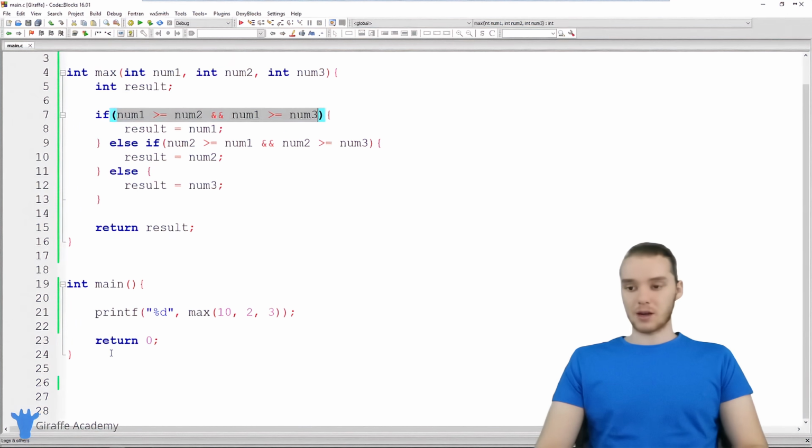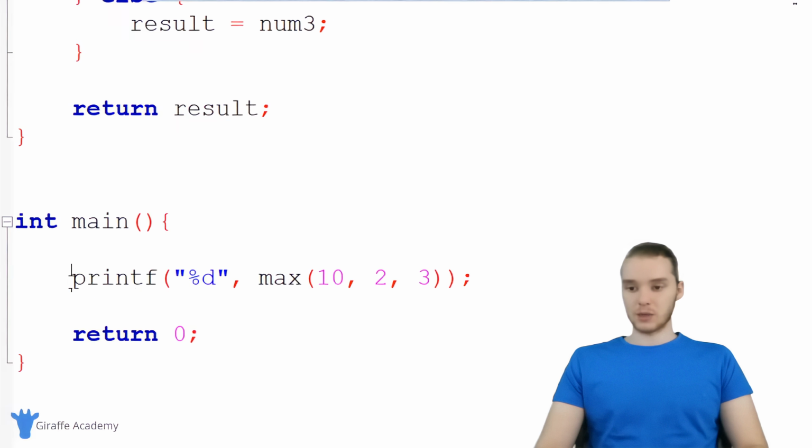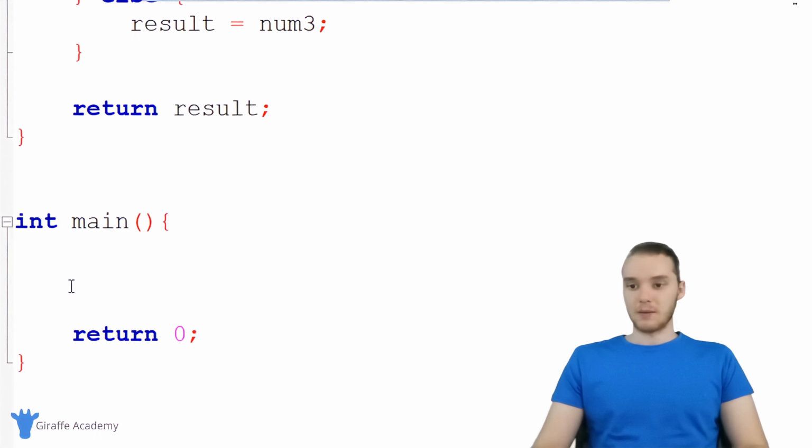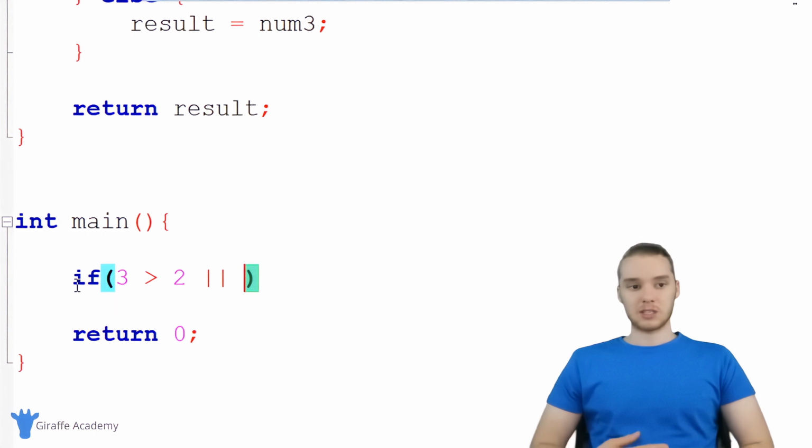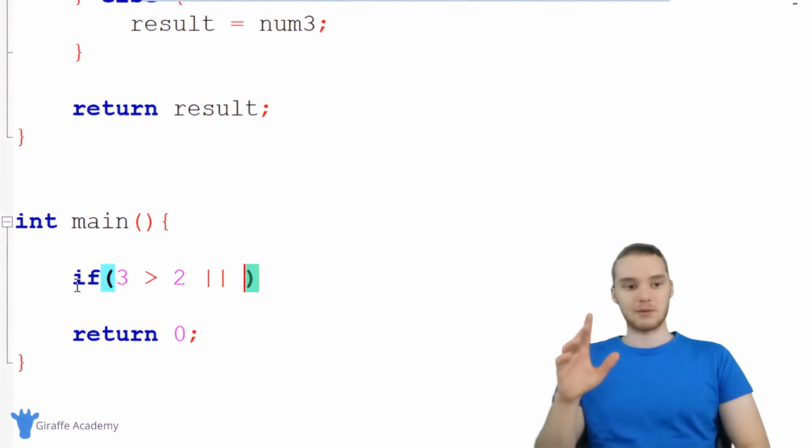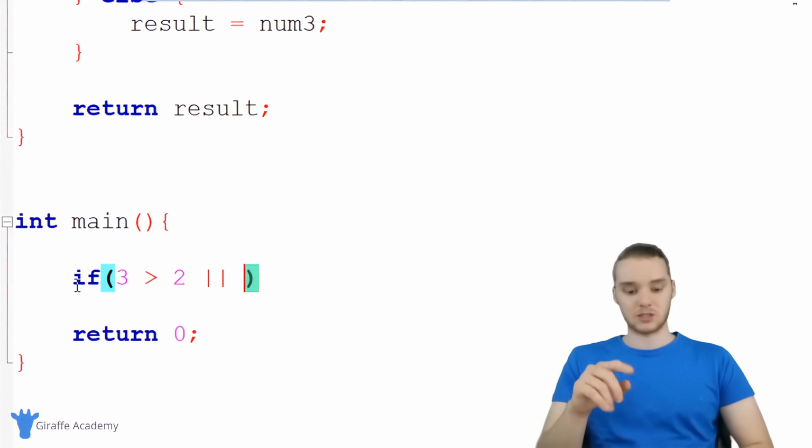Now, I want to show you guys a couple other things that we can do with these if statements. So for example, I'm going to come down here and just show you some of these. In addition to using that and, we can also use something called or. So I'm just going to type out a simple if statement. I could say if 3 is greater than 2, and instead of using and like this, I can use or. An or is basically going to allow us to check two conditions, and the whole thing is going to be true if only one of those conditions is true.